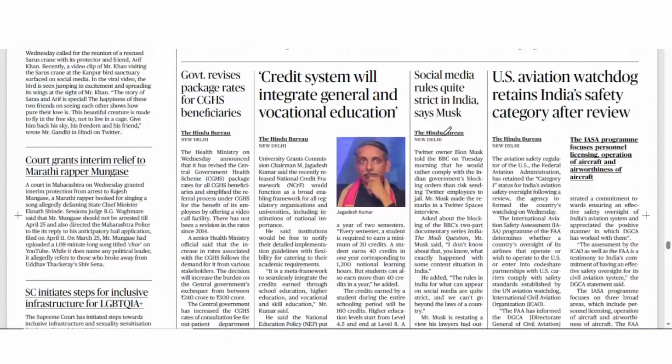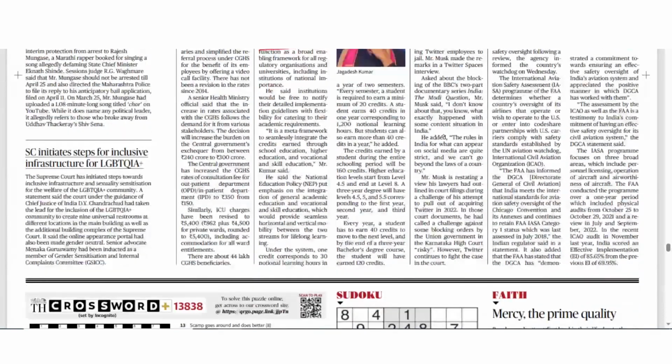Now coming to credit system will integrate general and vocational education. So under the national credit framework, okay, now there will be a credit system which will include general as well as vocational education. So national education policy, it puts emphasis on integrating the general academic education and vocational and skill education. So national credit framework has come up with the credit system where both types of subjects can be included.